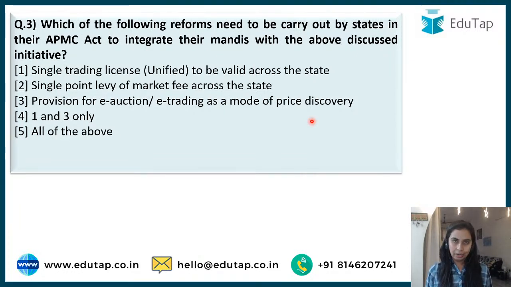Agriculture is a state subject, guys. We have the division of lists: your center list, subjects that are to be tackled by the center, your state list, and similarly the concurrent list. So agriculture is under the state list, right? So which reform needs to be carried out by states in their own APMC Act if they want to integrate their mandis with ENAM? Single trading license to be valid across the state, single point levy of market fee across the state, provision for e-auction or e-trading as a mode of price discovery. 1 and 3, or all of the above are required to be carried out.